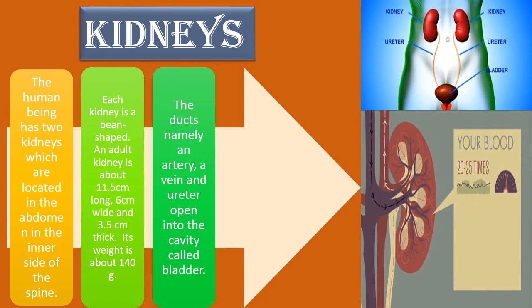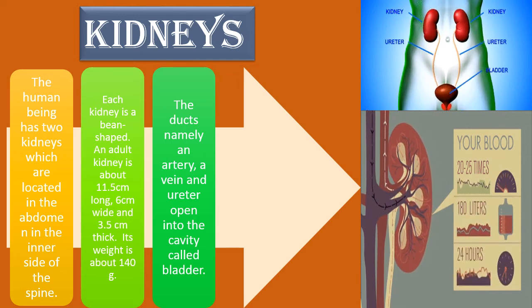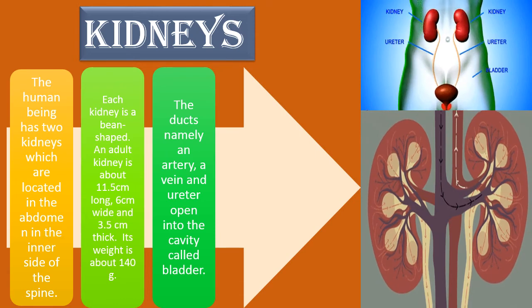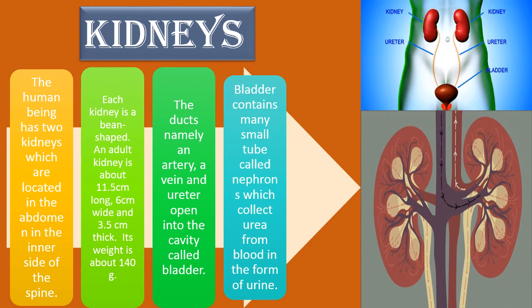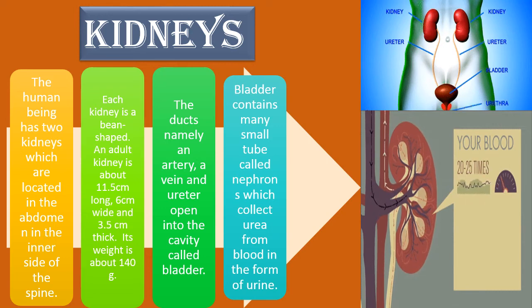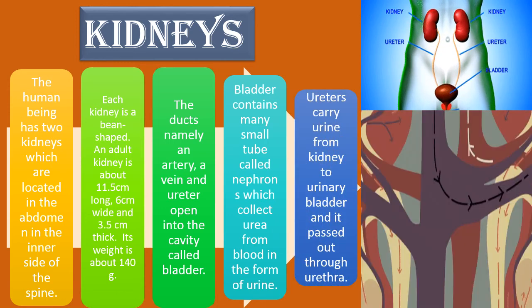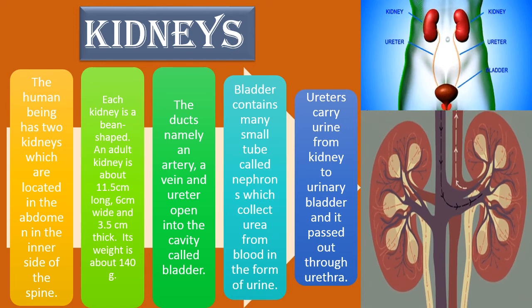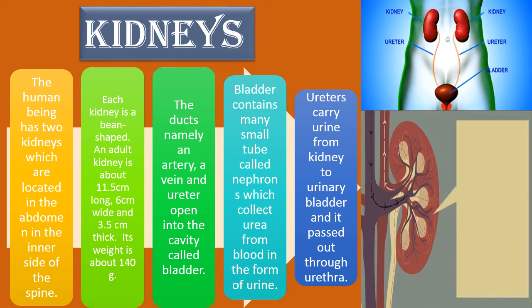The ducts, namely an artery, a vein and the ureter, open into the cavity. The kidney contains many small tubes called nephrons which collect urea from blood in the form of urine. Now the ureters carry urine from the kidney to the urinary bladder and it is passed through the urethra.